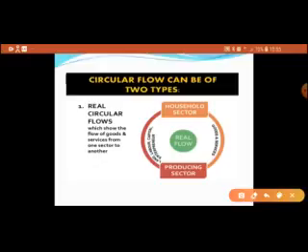And when the household sector gives its factor services to the producing sector for the production of goods and services, this is also called real flow. So real flow means the flow of goods and services from one sector to another sector.